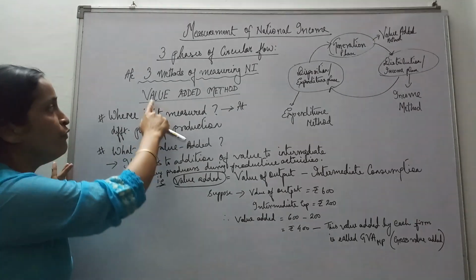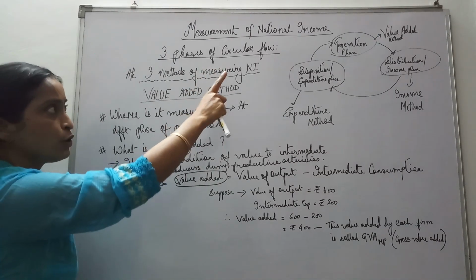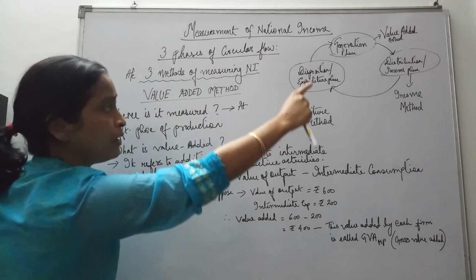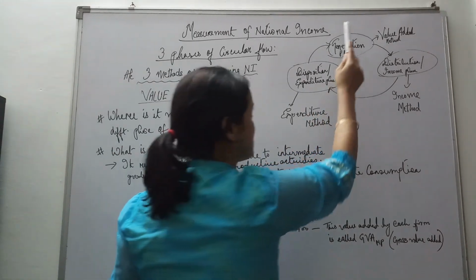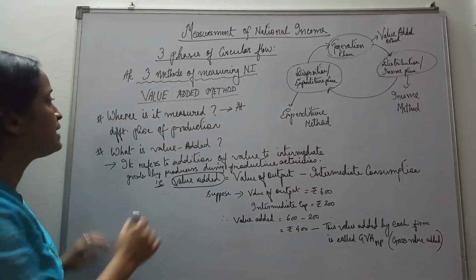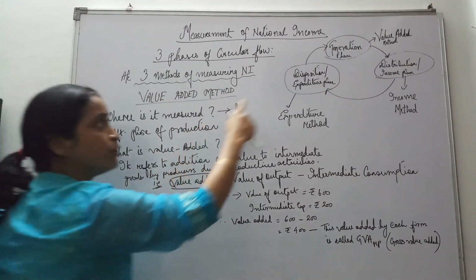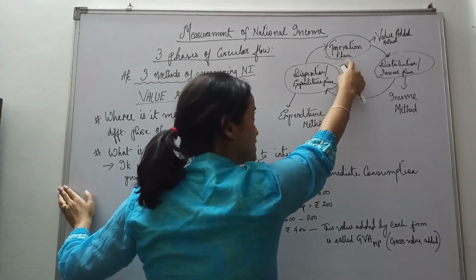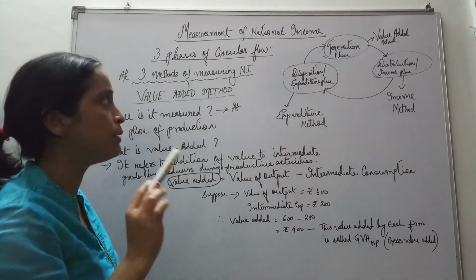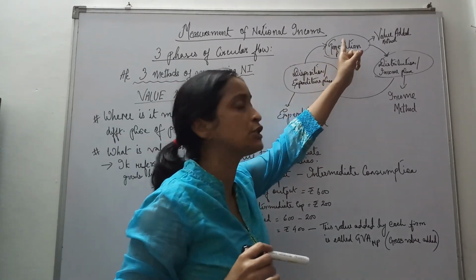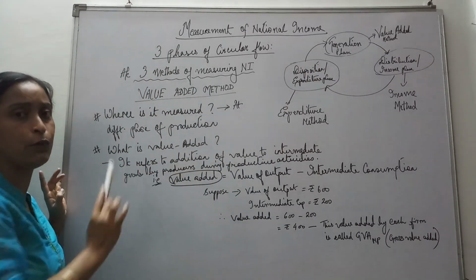Now, value added method. In which phase of the circular flow is it measured? It is measured at the different phases of production, right? Because we know generation phase means production phase. So in this method, we are measuring national income at different phases of production. Next, what is this value added method?